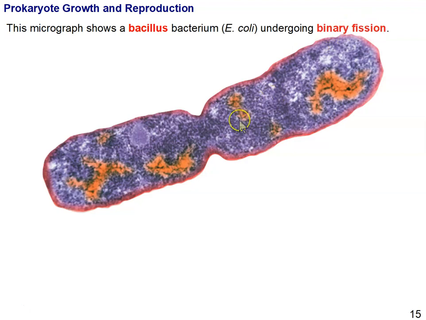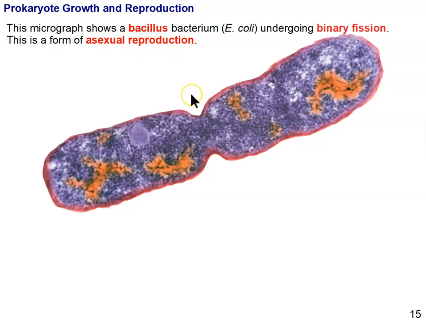And it's quite a bit different than eukaryotic cell division that involves mitosis. If you've ever studied mitosis, it is a process of nuclear division before the cell actually divides. Prokaryotes have no nucleus, therefore there is no mitosis going on here, so don't make the mistake of referring to this as mitosis. Mitosis only occurs in eukaryotes that have a nucleus, because mitosis is nuclear division. So again, this is binary fission, and it's a form of asexual reproduction.